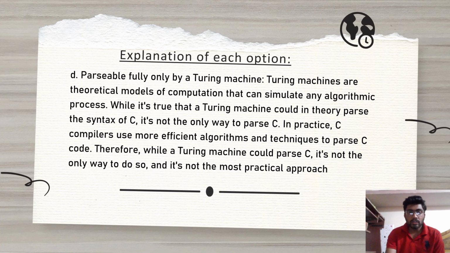The last option is parsable fully only by a Turing machine. Turing machines are a theoretical model of computation that can simulate any algorithmic process. While it's true that a Turing machine could in theory parse the syntax of C, it's not the only way to parse C. In practice, C compilers use more efficient algorithms and techniques to parse C code. Therefore, while a Turing machine could parse C, it's not the only way to do so, and it's not the most practical approach.